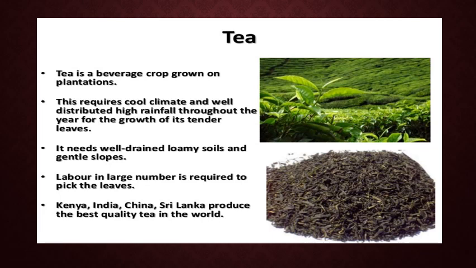Tea. Tea is a beverage crop grown on plantations. It requires a cool climate and well-distributed high rainfall throughout the year for the growth of its tender leaves. It needs well-drained loamy soils and gentle slopes. Labor in large numbers is required to pick the leaves. Kenya, India, China and Sri Lanka produce the best quality tea in the world.